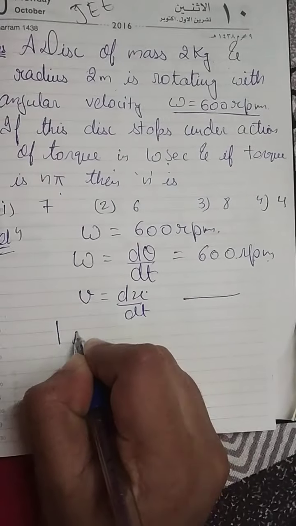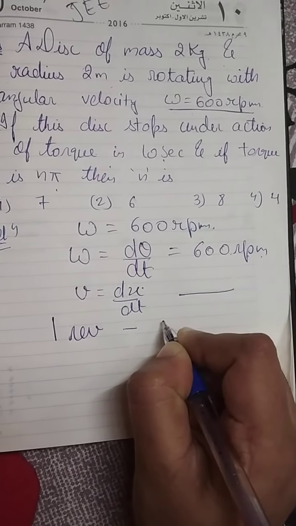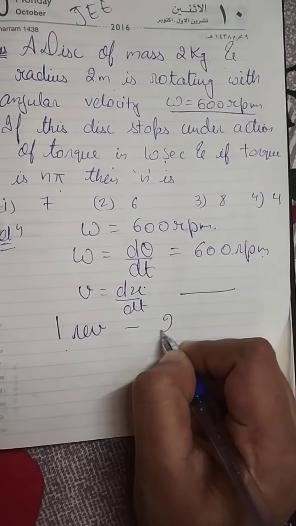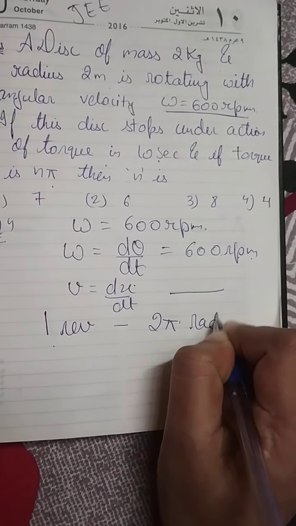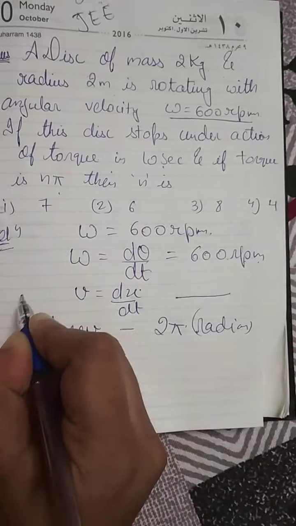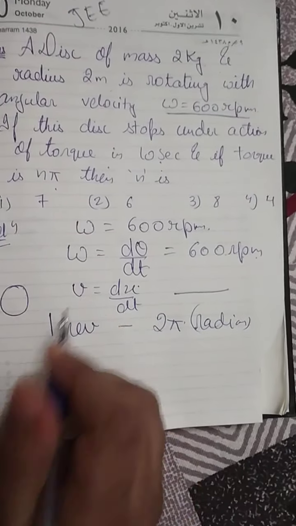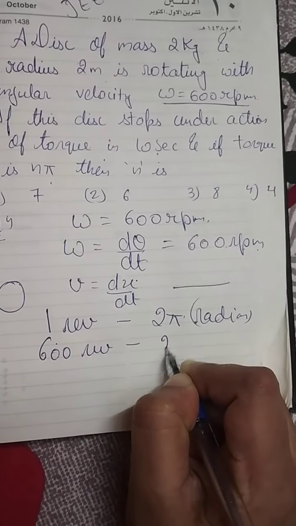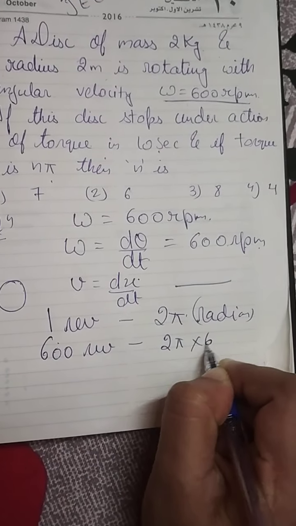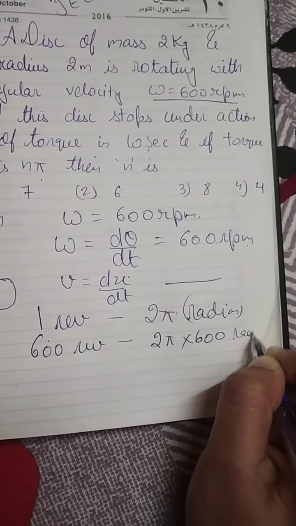Now students, one revolution is 2 pi radian. One complete revolution means 2 pi radians, so 600 revolutions will be 2 pi into 600 radians, correct?